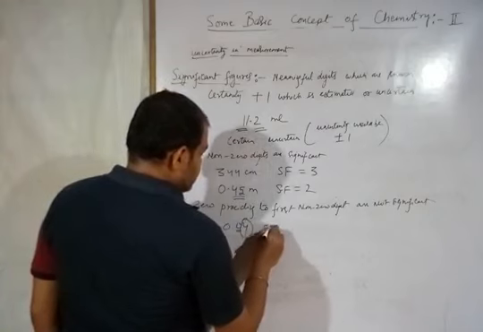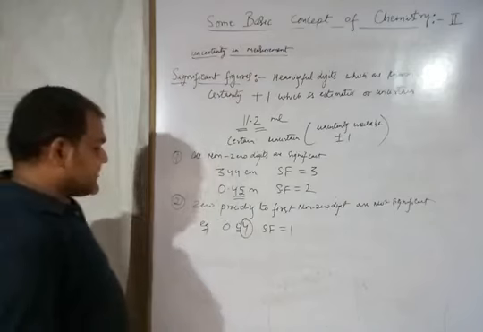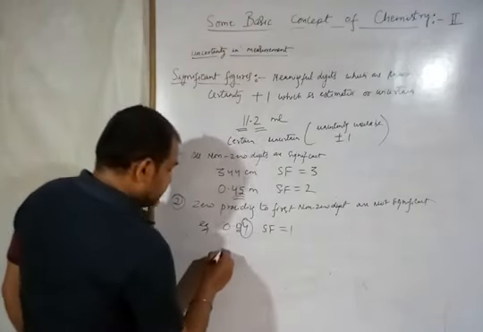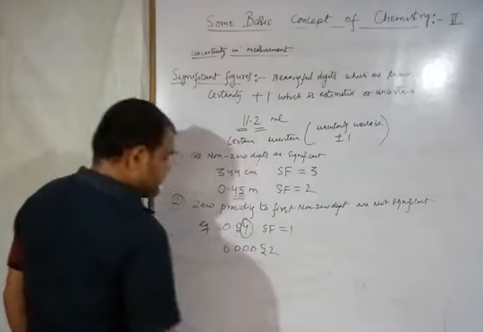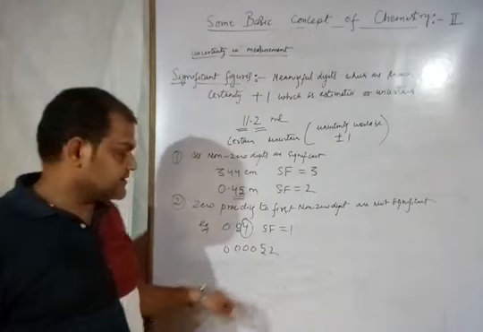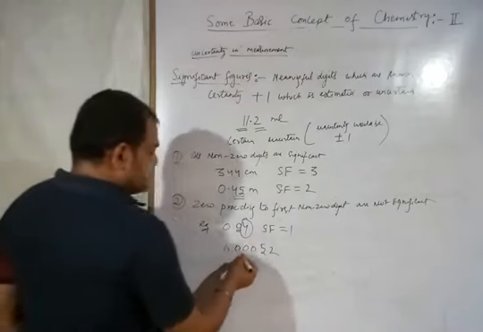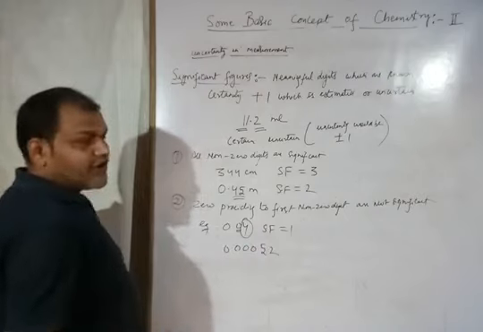Only 1. Another example I am taking. Suppose 0.00052. So that means these all 0 which are preceding to first non-zero digits are not significant.